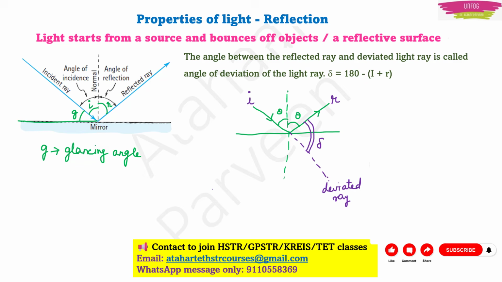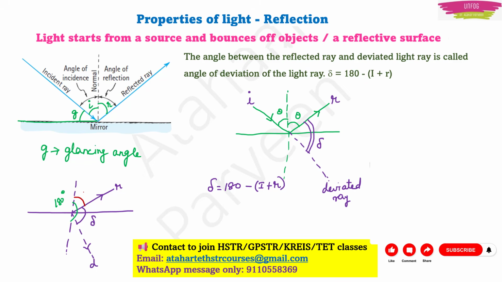Now what is the value of this angle of deviation? So the angle for a straight line is 180 degrees, right? Minus, see, let me draw and show it to you. This is the normal, okay? And this is the mirror surface. So this is the reflected ray and this is the extended incident ray which we call the deviated ray. Okay. Now, this angle is our delta, right? But what about this entire angle? Angle for a straight line will be equal to 180 degrees, right?